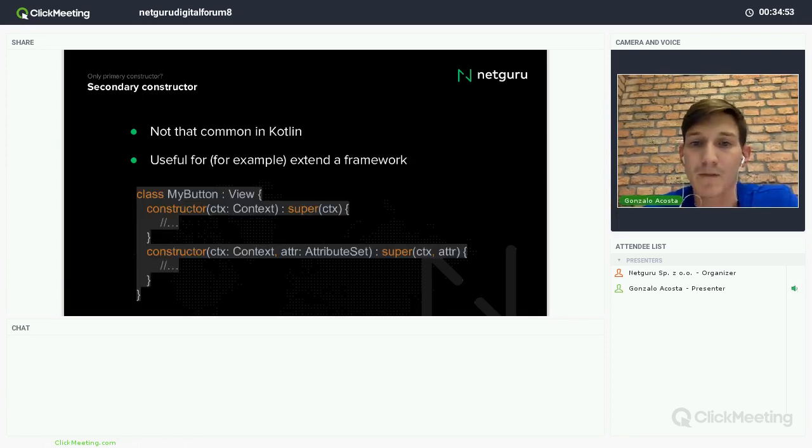Here I have an example. In the case of a view called MyButton, I need to define the two constructors, right? Because it's Java code. So I will define the two constructors using the constructor keyword and the parameters that I want to pass, and I will use them like normal parameters. So I can also use secondary constructors.